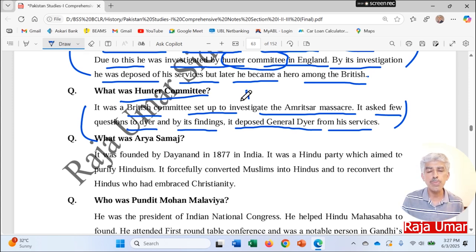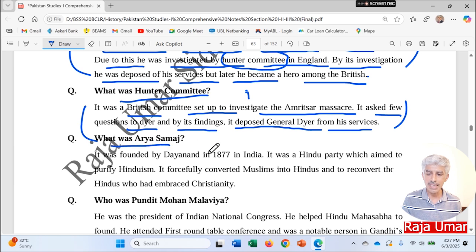As per the findings of that committee, General Dyer was considered to have committed that crime of shooting unarmed civilians at Amritsar Jallianwala Bagh, and he was deposed from active service. You can say that he was sent to retirement, and no other stronger punishments were given to him.